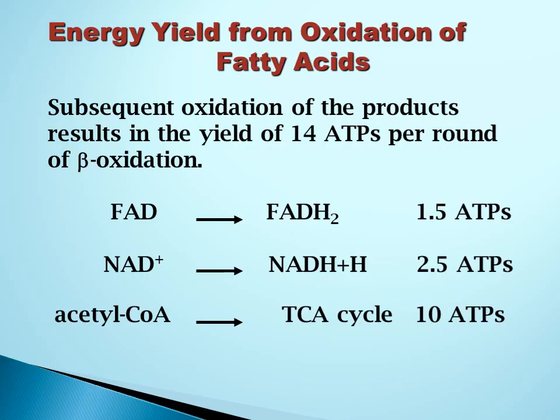In each cycle of beta oxidation, the products formed are FADH2, NADH plus H and acetyl coenzyme A. Out of these products, FADH2 and NADH plus H undergo oxidative phosphorylation and produce 1.5 ATPs and 2.5 ATPs respectively. Acetyl coenzyme A, when it undergoes oxidation in the TCA cycle, produces 10 ATPs. So the total number of ATPs generated in each cycle of beta oxidation is 14.